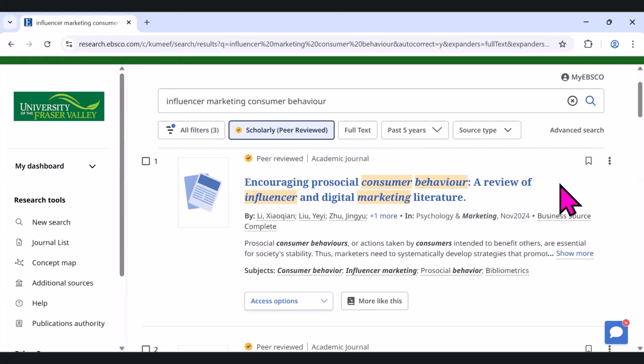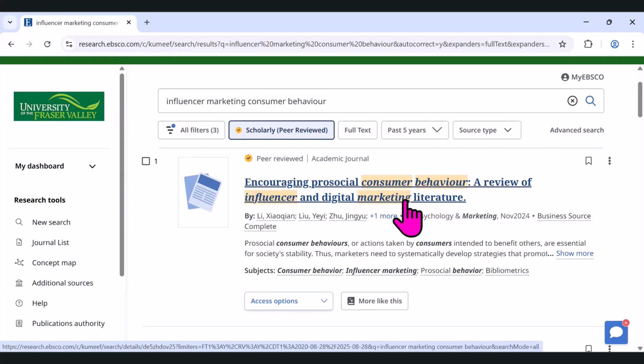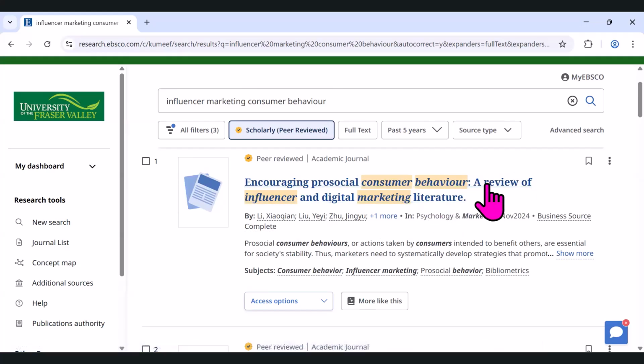Something else that's very interesting about this particular title is that it tells you it's a review of the existing literature. So these authors likely didn't study consumers or influencers themselves, but they studied the other literature and the other research that's already been done, and they've done a review of that. So you could read this and get a summary of what's some of the research that's already out there.